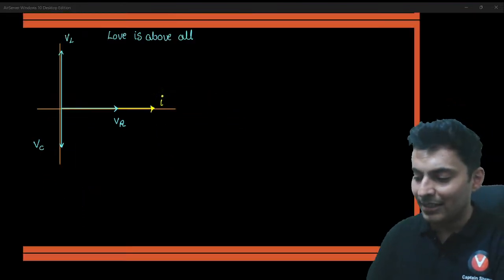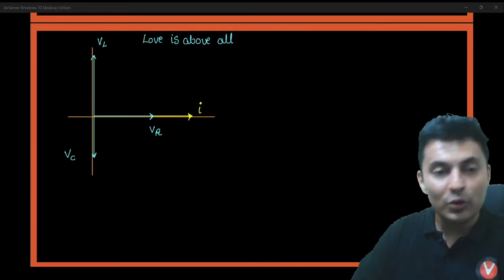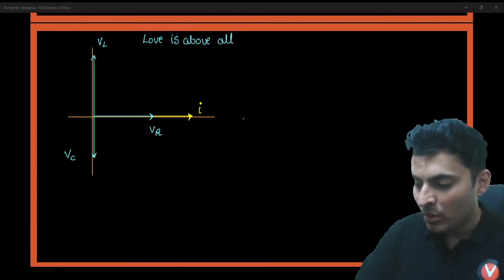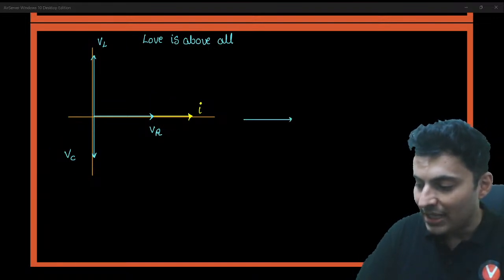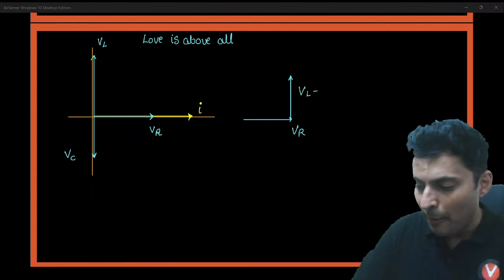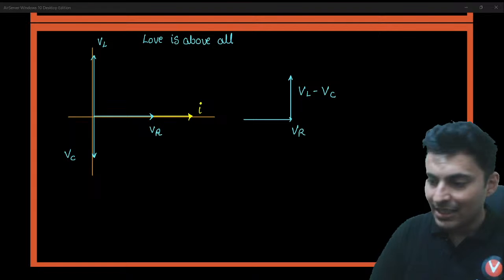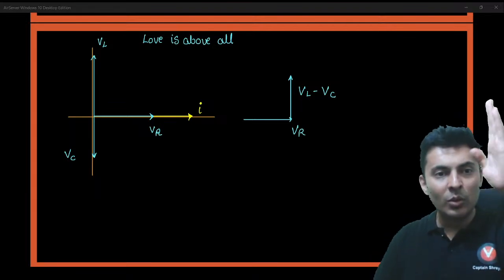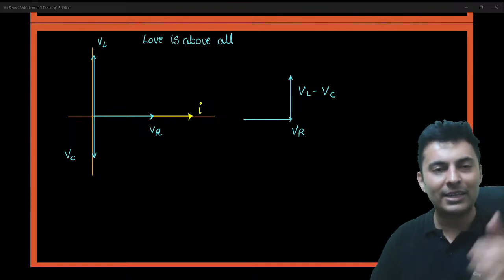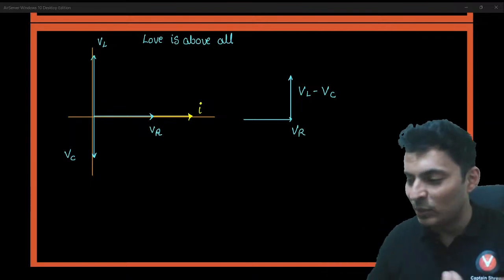Now, if you add these three vectors, VR, VL, VC, you will be left with VR over here, and another vector, which is VL minus VC. Let's say VL is more and VC is less, then VL minus VC is the leftover vector because both of them are opposite to each other.